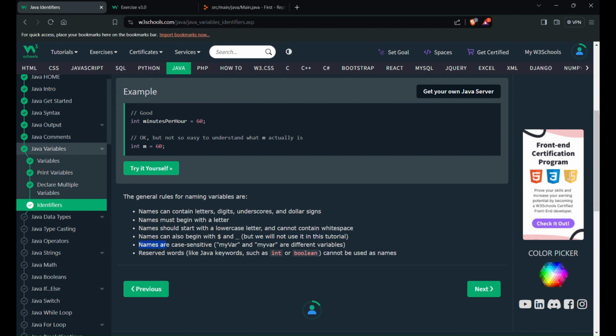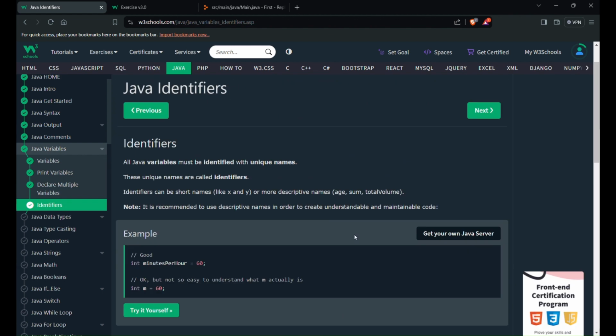Names are case sensitive. We learned that in the first chapter as well. Java is a case sensitive language, so these two values will be different. And reserved words like Java keywords such as int, boolean cannot be used as names. So we cannot use these reserved words as variable names. So this also is done.